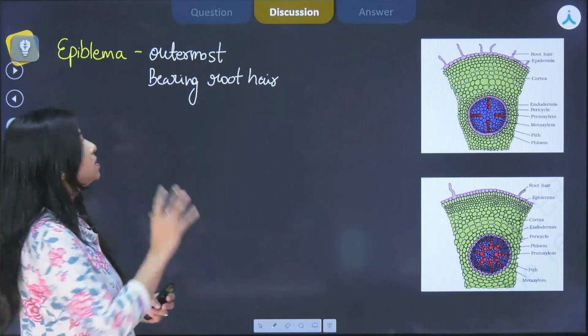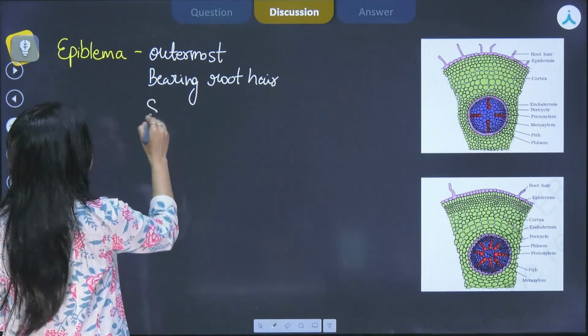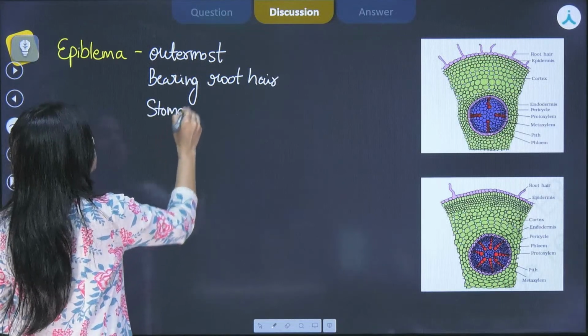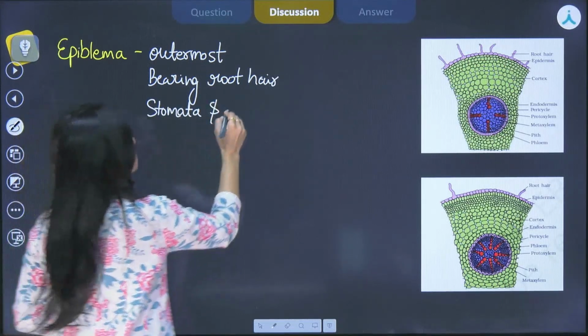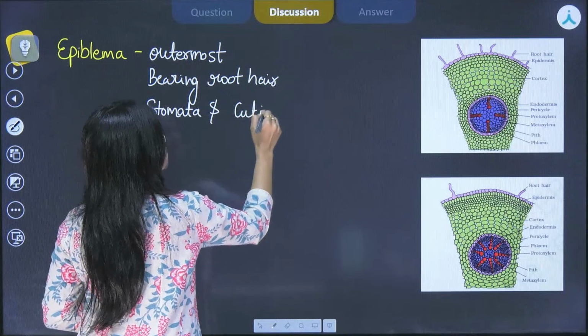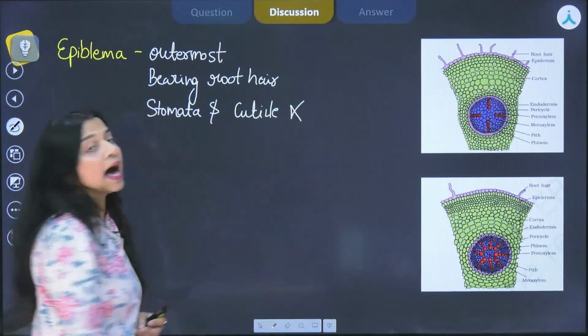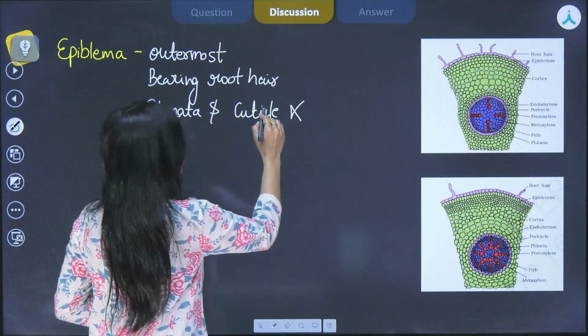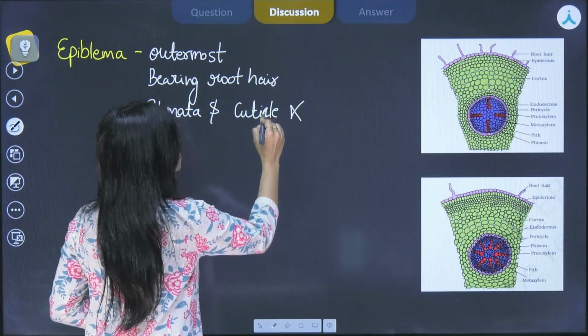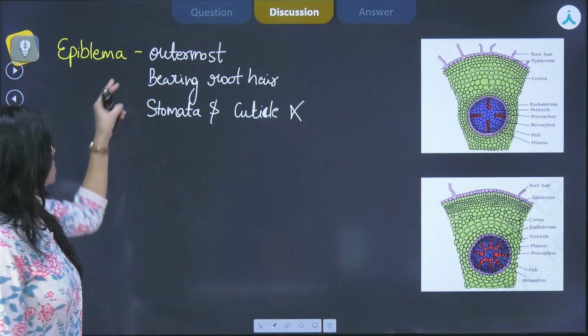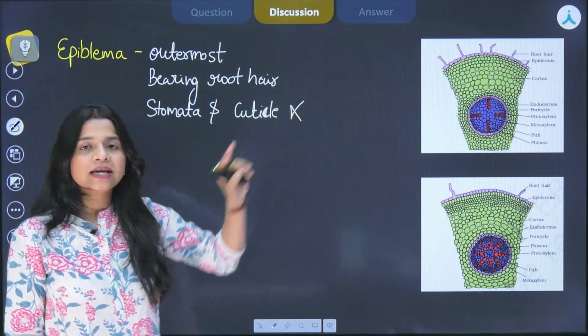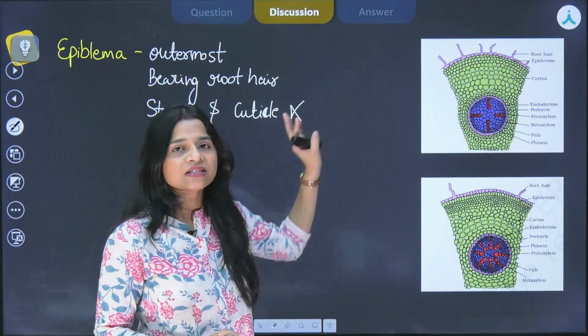But in case of roots, stomata and cuticle are basically absent. They both are not found in case of roots. Now this is the epiblema, that is the outermost layer. It is similar for both monocot as well as dicot.